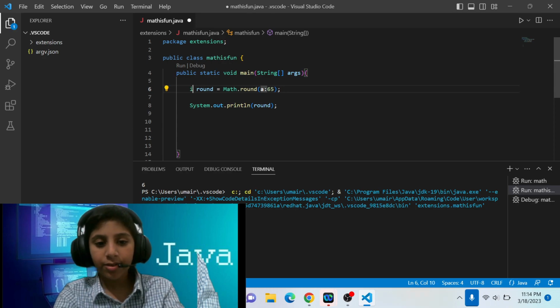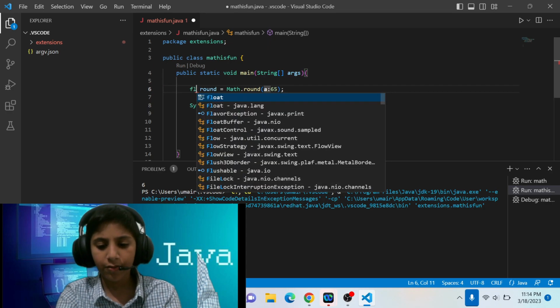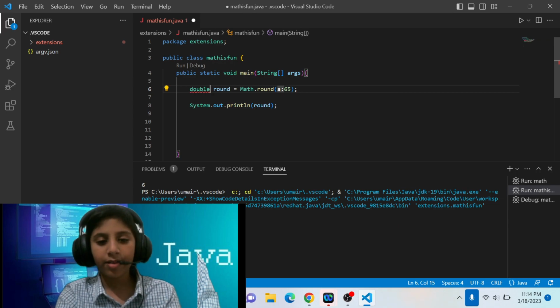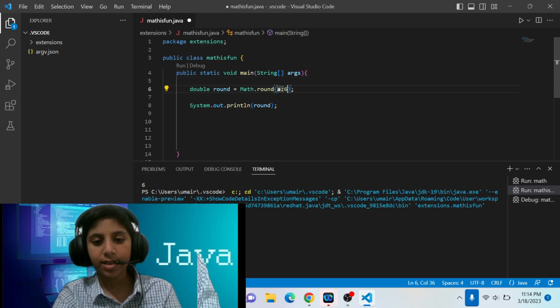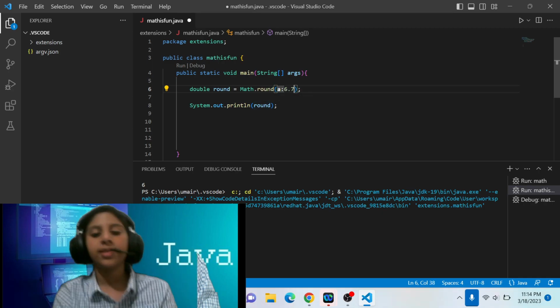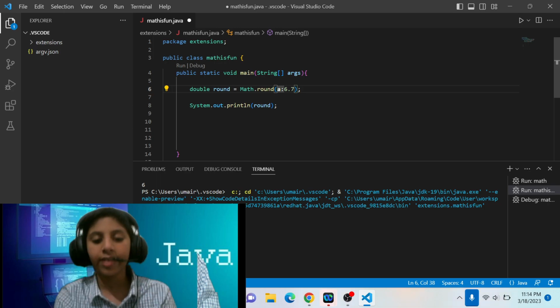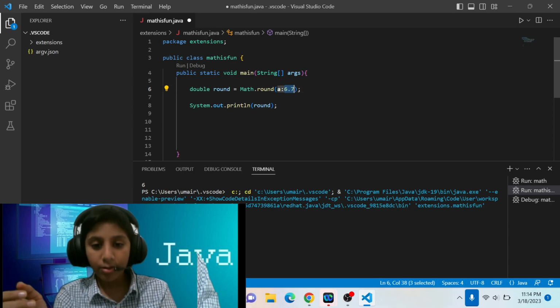So you need to use double for the decimal, or you can also use float, I guess. It's your choice, but double is much better. With double you can have both int and decimal numbers, so you can put decimal values in it. So 6.7. Here Java can round 6.7. As I mentioned earlier, it's going to round to its closest value.